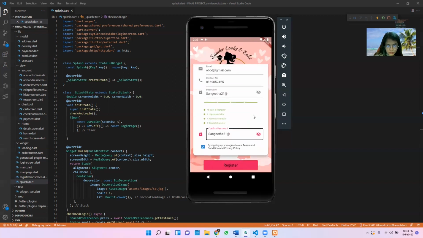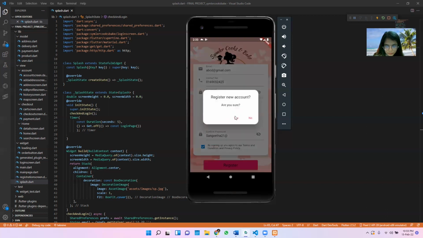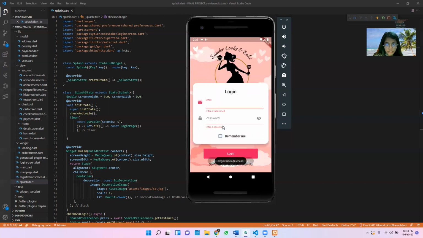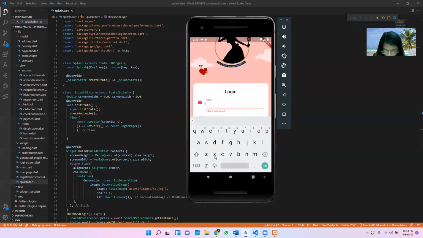Okay, everything is good to go. If you want to use remember me now, you cannot, because in order to remember, you need to put valid details first.